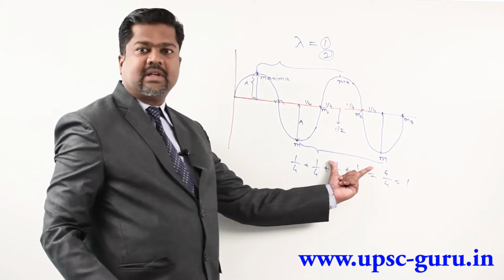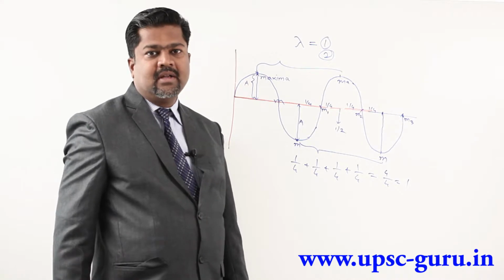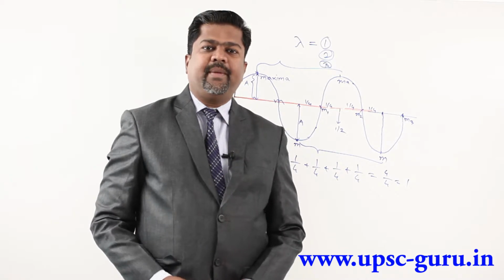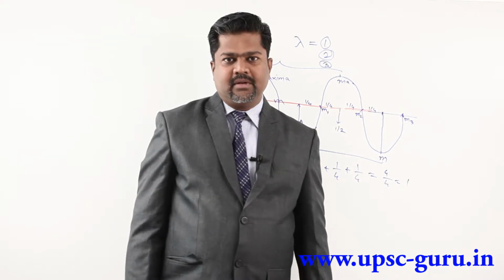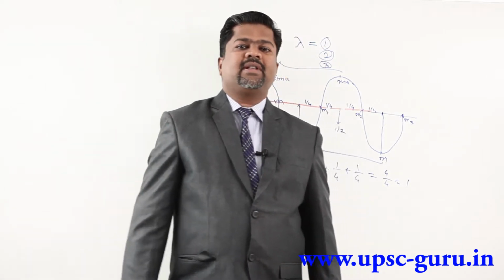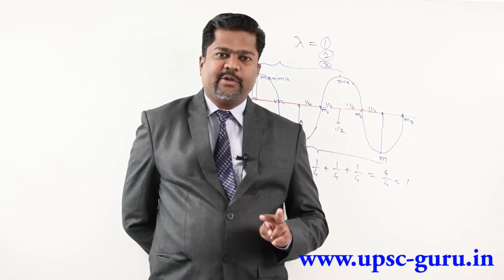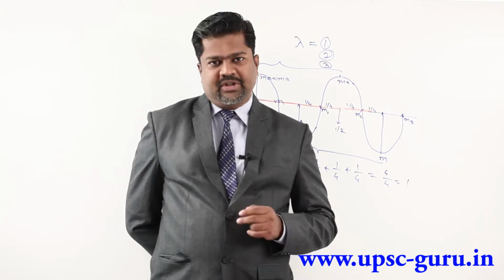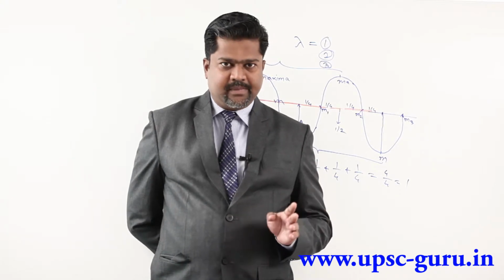So I am having now two definitions, but same way should I consider this also? You will get same distance. Whatever the distance between two successive minima, that is the distance between two successive maxima. And so my third definition we are calling as distance between two successive maxima is called as wavelength. So we are discussing here about wavelength, and in that wavelength concept we discuss that distance between two successive maxima or distance between two successive minima is called as wavelength. Same way distance between alternating mean position is also called as wavelength. So now you are aware about wavelength concept.